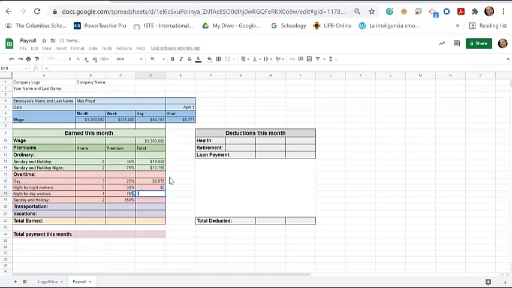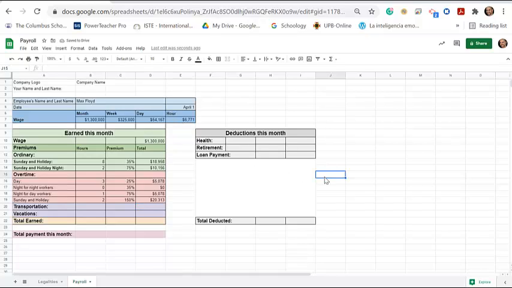Then right here equals 1 hour times 75% times the hourly rate. Remember, don't type in numbers, you need to type in or click on the cell to call the cell reference. Now for this one is 2 times 150% times the hourly rate. Enter. And there it is.